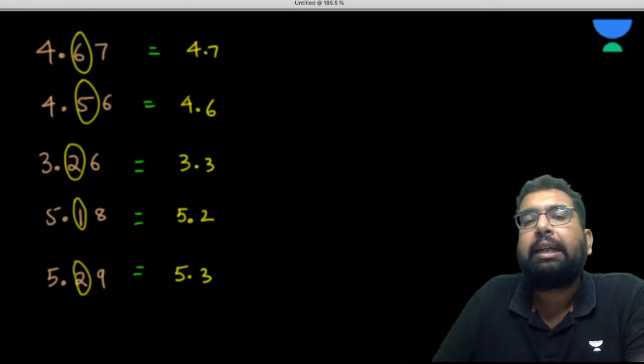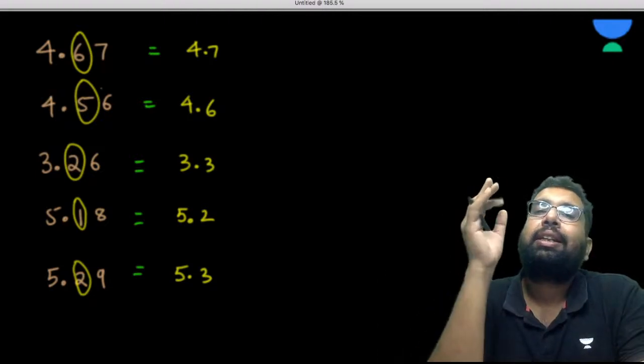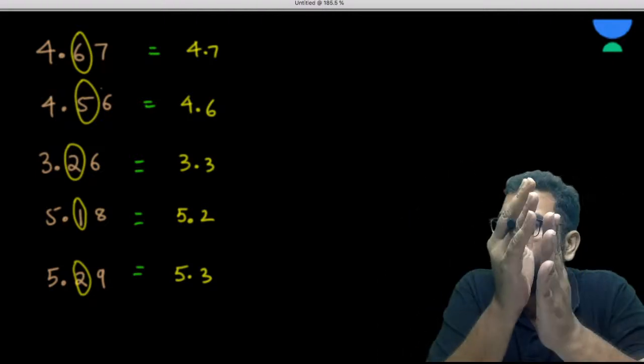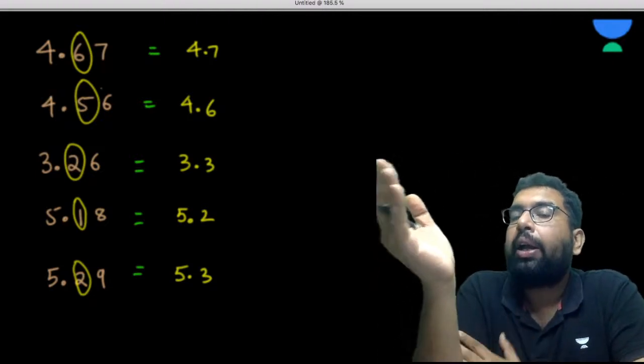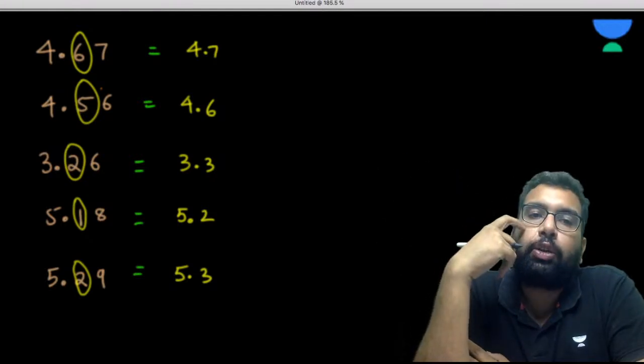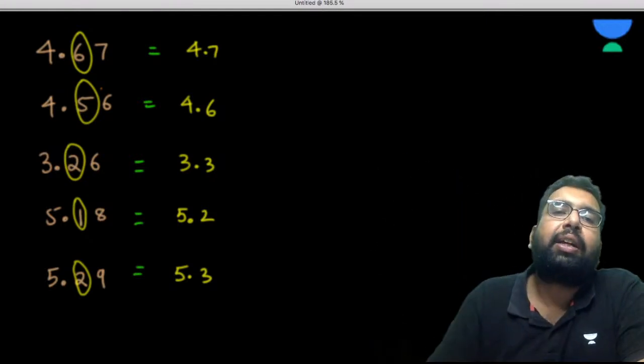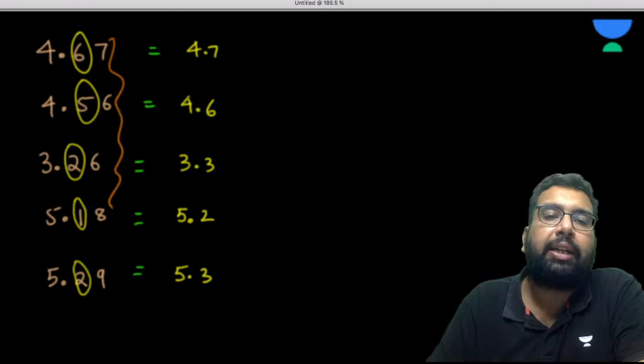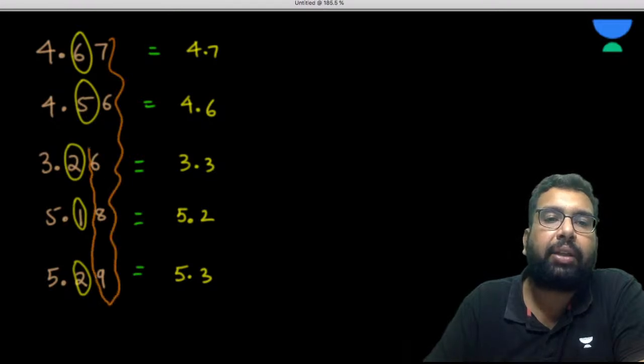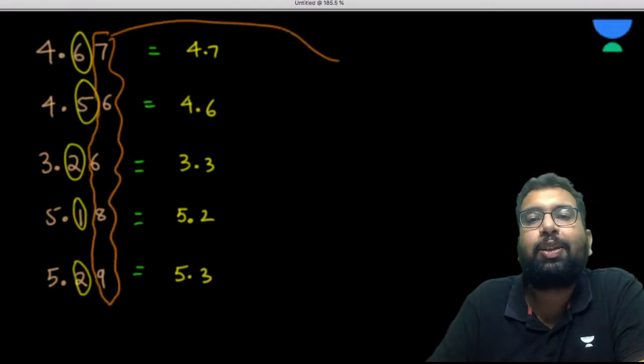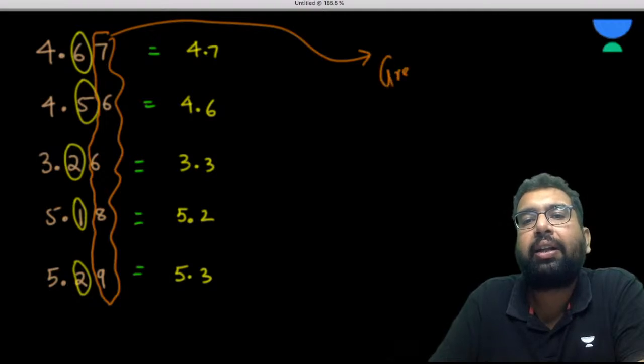Because there is a digit that you need to round off, and you have to check the digit next to it. The digits after them, these ones, are all greater than 5.